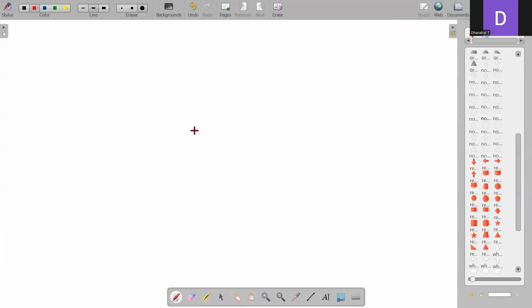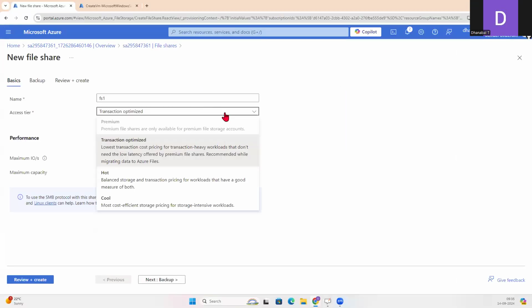So you have created a file share, and you want to access this particular file share from your VM, or even it can be your personal laptop also. Okay. So how much performance do you need? Are you going to connect only one VM, or multiple VMs? In such cases, the performance matters a lot. And that's where you choose any one from them.